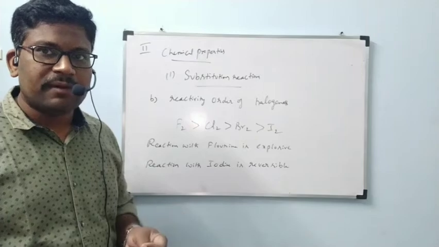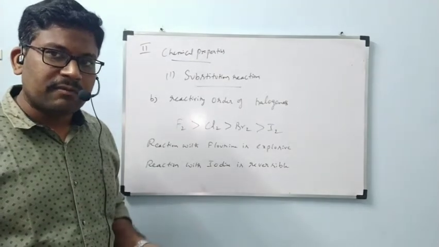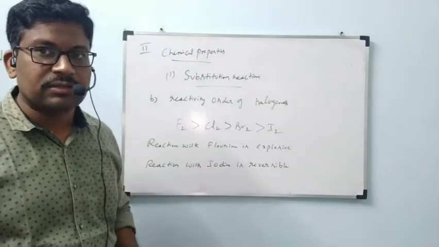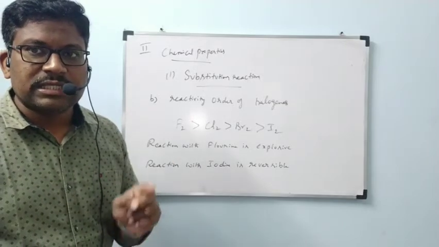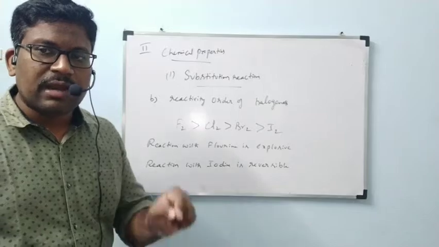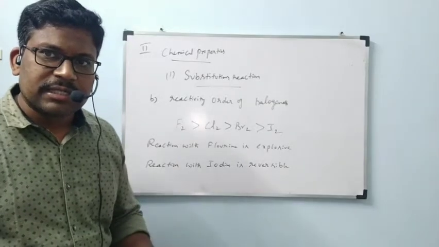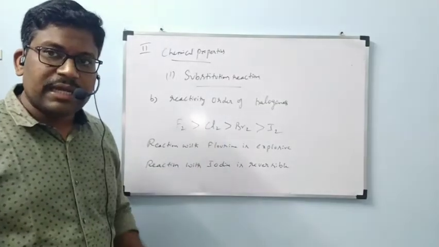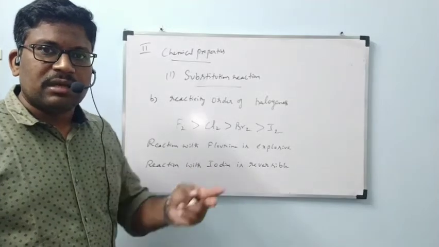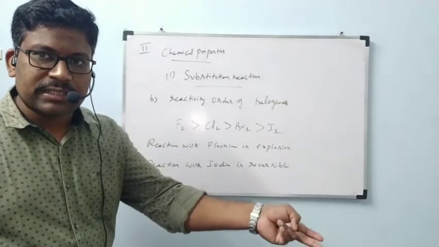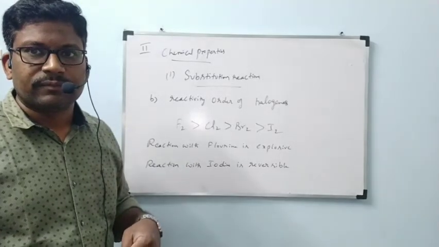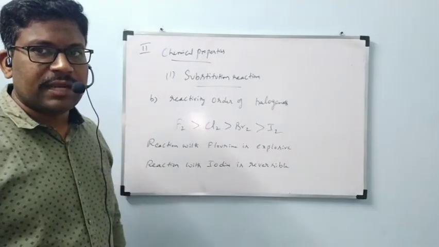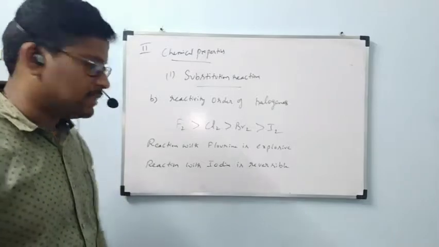Like that it can happen with bromine also, with fluorine, or with iodine also. But the problem is reaction with fluorine is explosive in nature and will not be preferred in laboratories. And reaction with iodine is reversible in nature, means reactants will be converted to products, and immediately those products will be converted back to reactants. I will take an example with iodine and let us see what will happen.